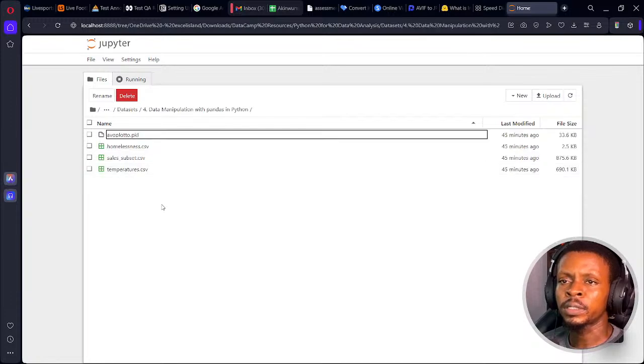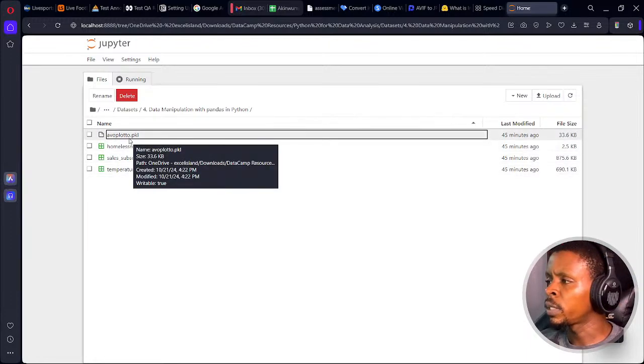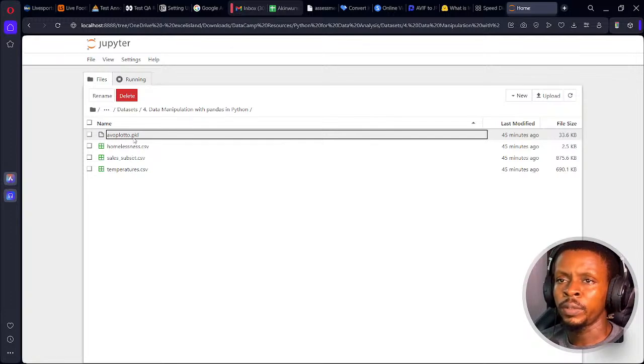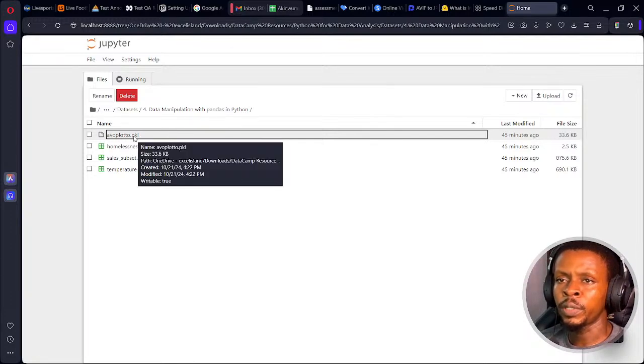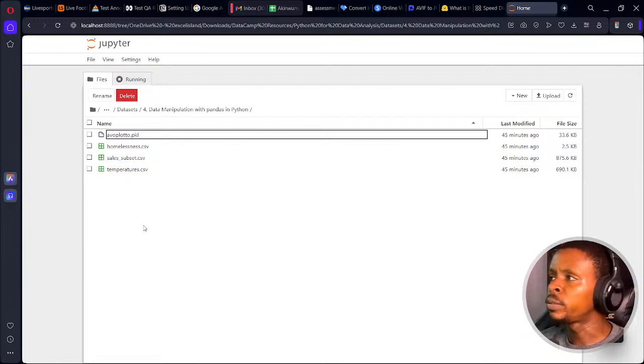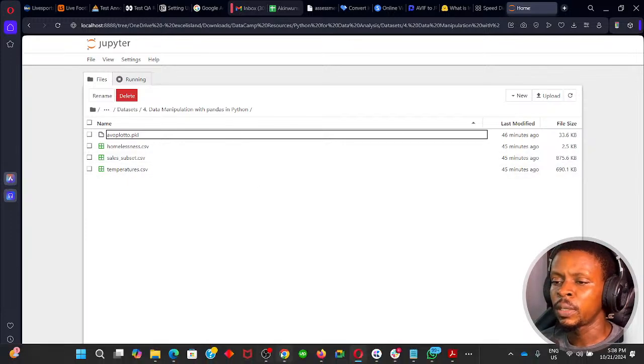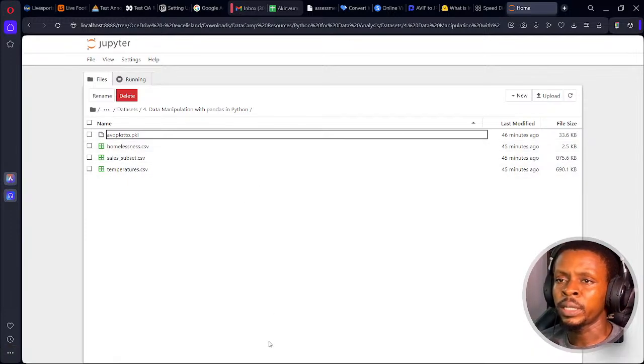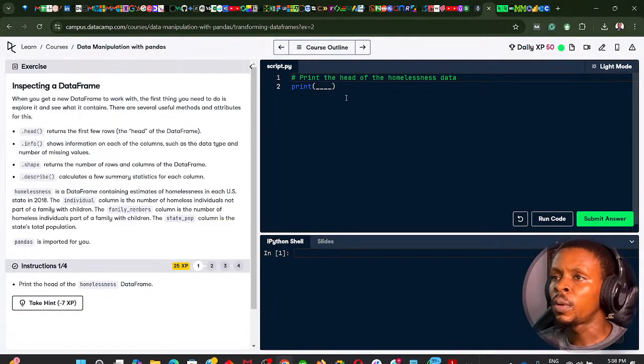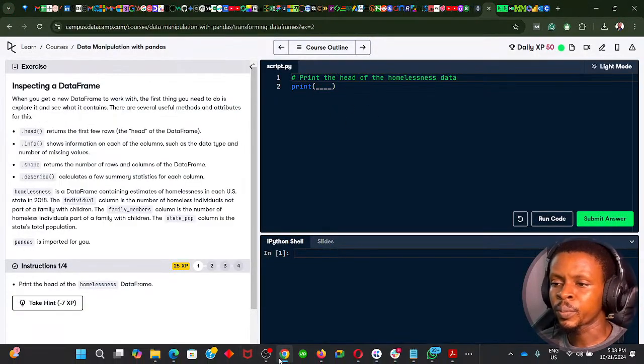So I have the data sets for homelessness, sales subset, temperature, and a PKL file, which I'm just getting to know about today. I have no idea what this .pkl file means. Let's create a new Jupyter notebook here, so I can connect to this homelessness data and perform what I'll be doing here also.